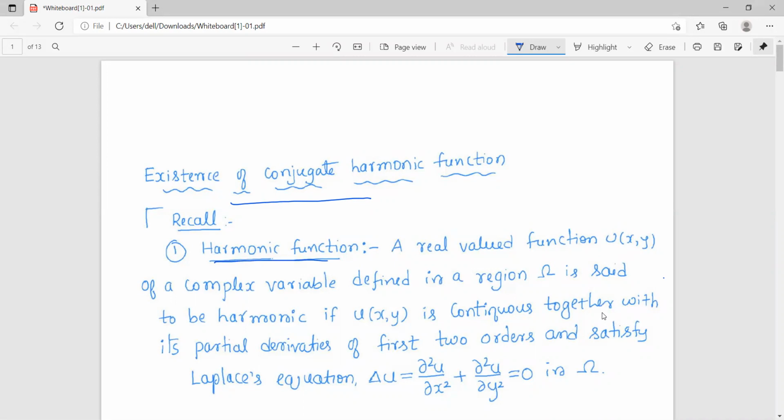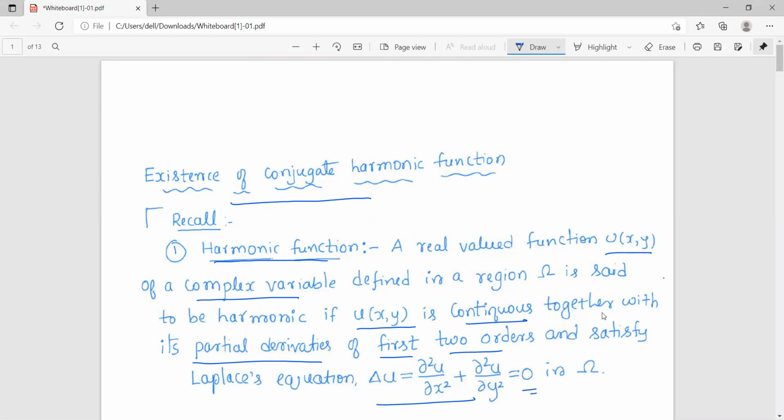A real valued function u of a complex variable defined in a region omega is said to be a harmonic function if u of x comma y is continuous together with its partial derivatives of first two orders and satisfies Laplace equation given by delta u equals dou square u by dou x square plus dou square u by dou y square equals 0.